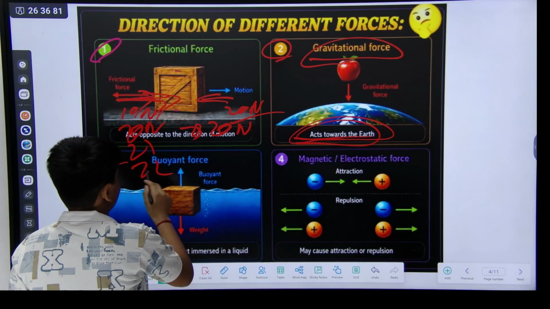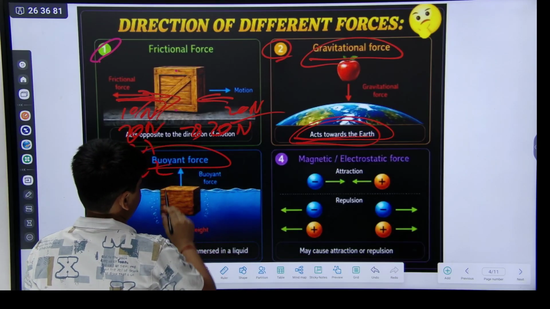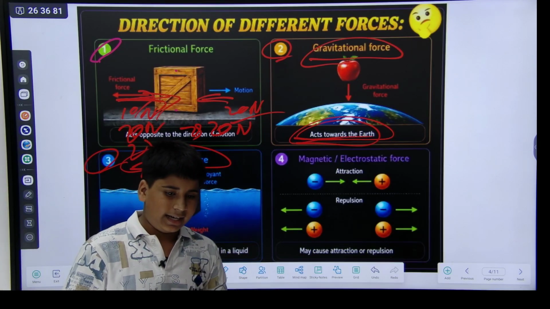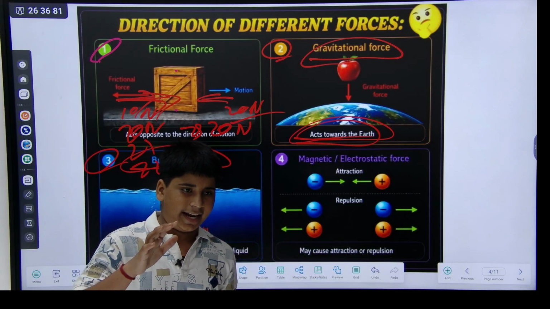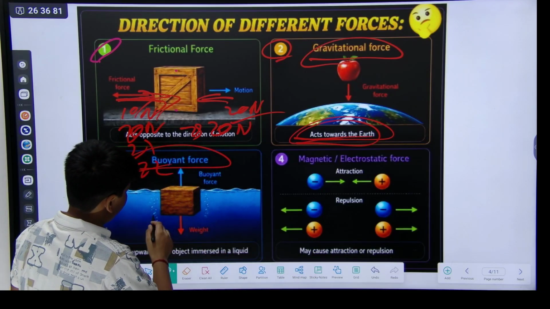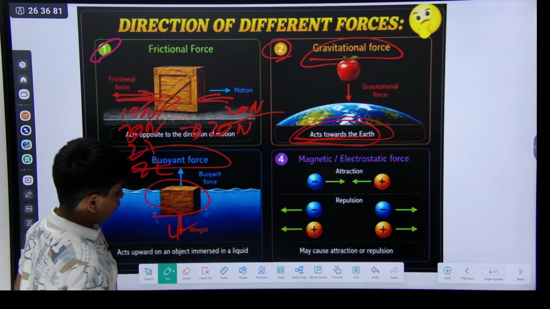Okay, now third, buoyant force. Buoyant force means when you take a box and throw it in the water.